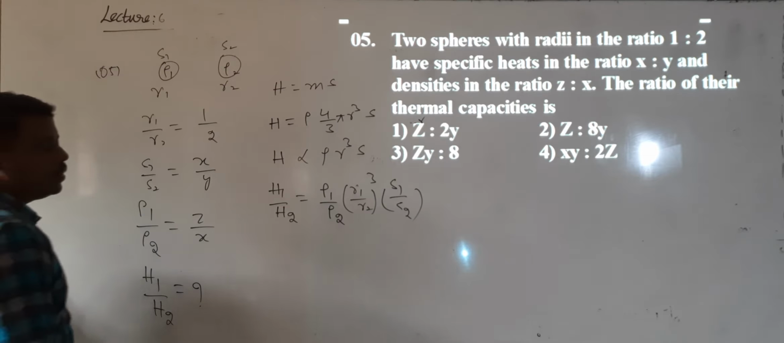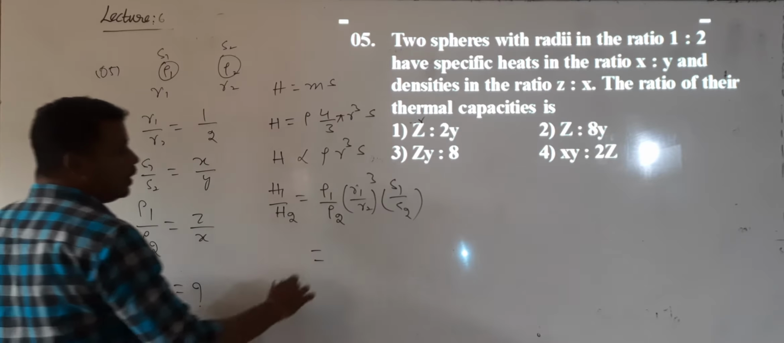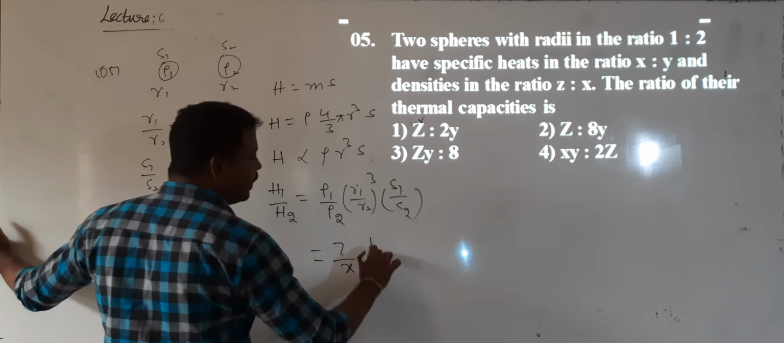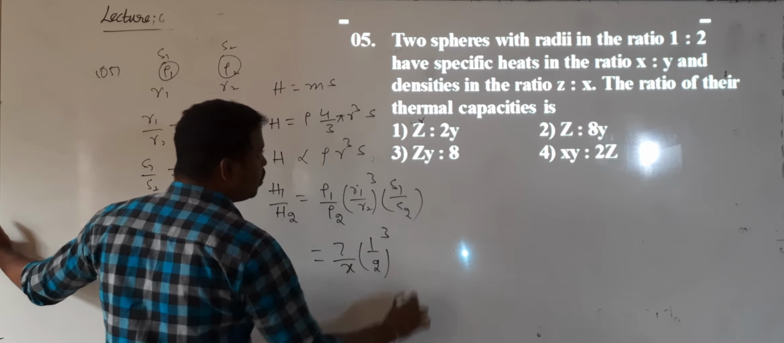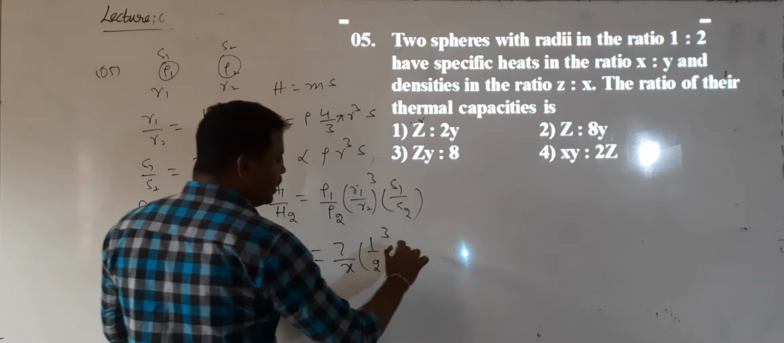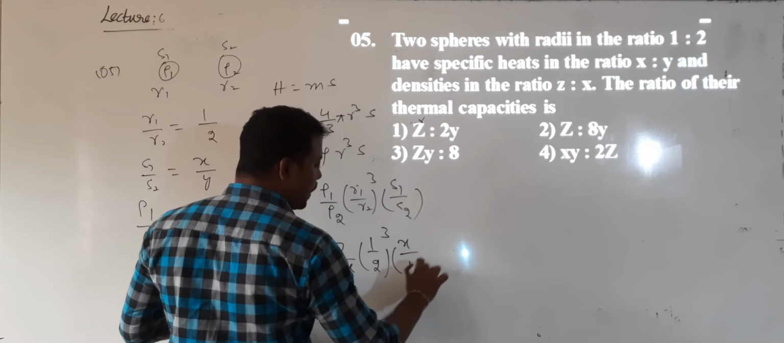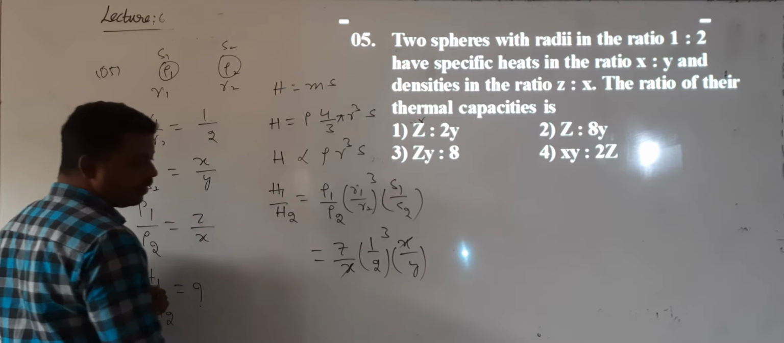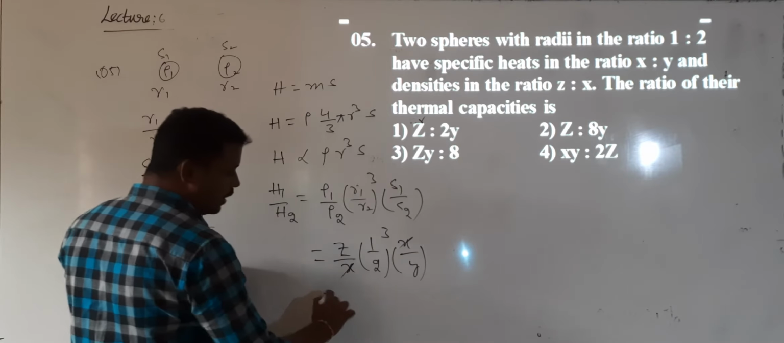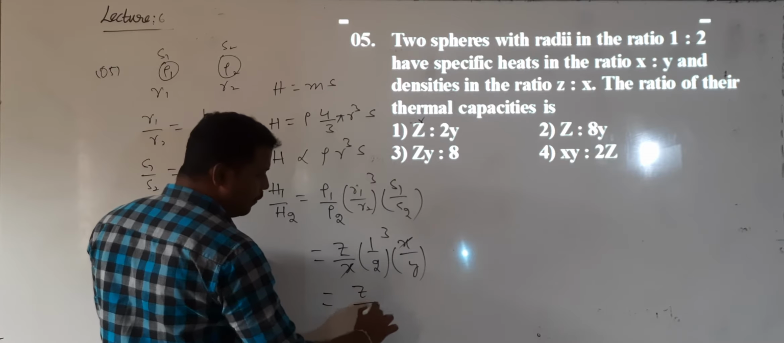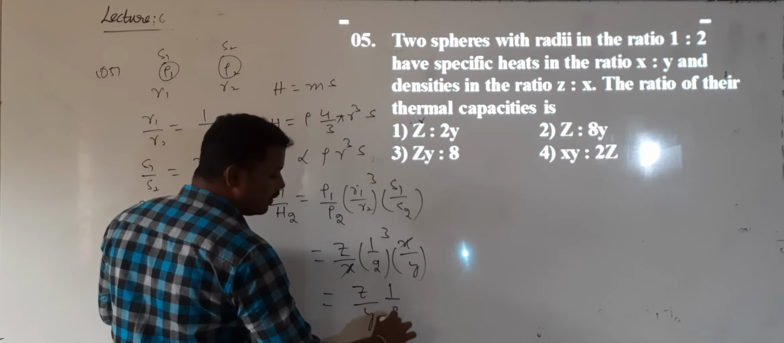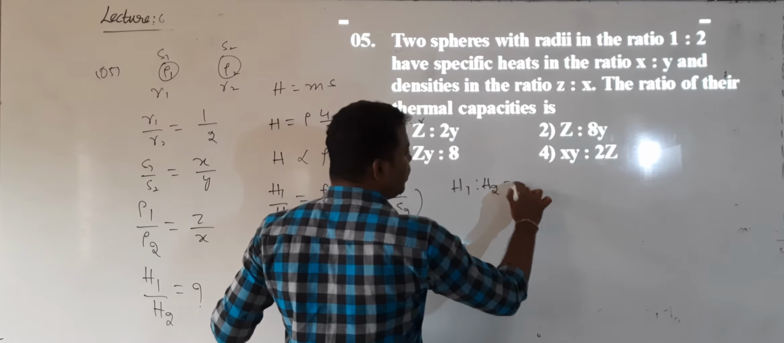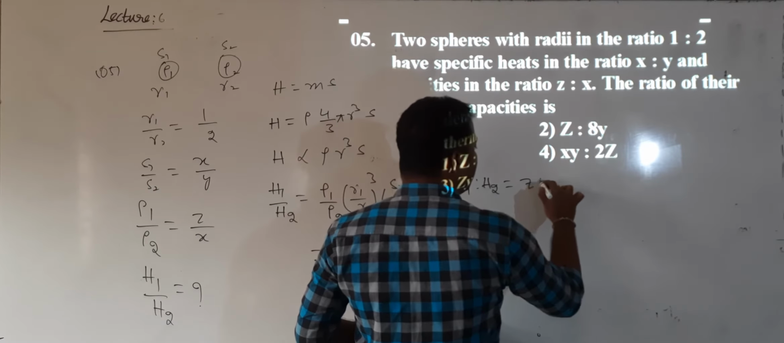So what is the rho 1 by rho 2 ratio? Rho 1 by rho 2 is given as Z by X. What is the R1 by R2 ratio? 1 by 2 whole cube. And what is the S1 by S2 ratio? S1 by S2 is X divided by Y. Correct? So here X cancels. This is Z. Then what is left? Z by Y into 1 by 8. So the ratio H1 is to H2 will be equal to Z is to 8 into Y.